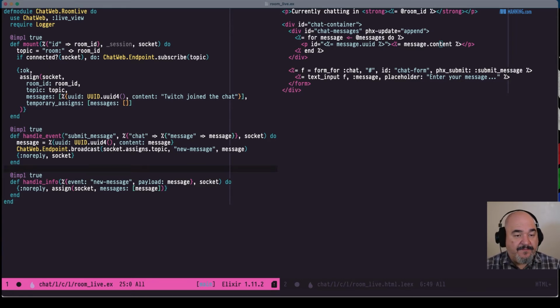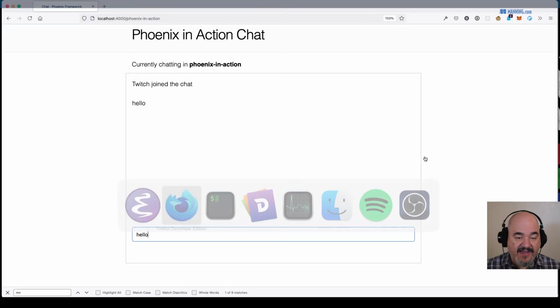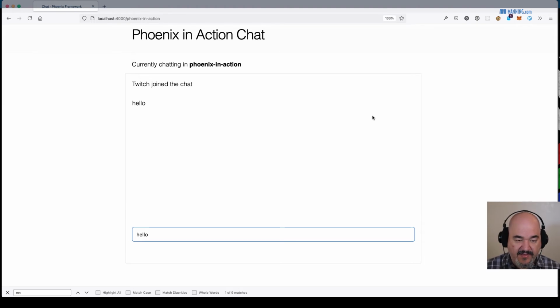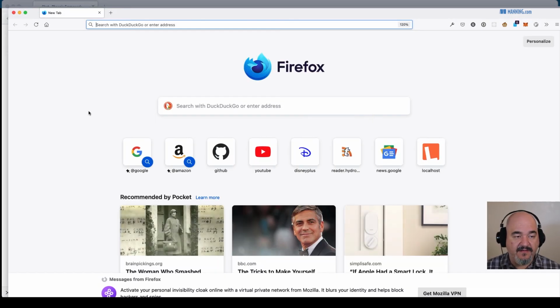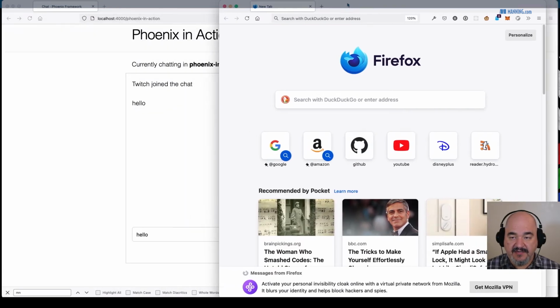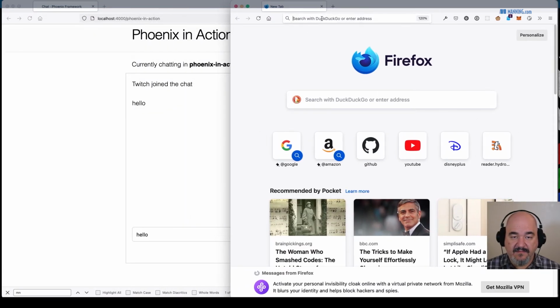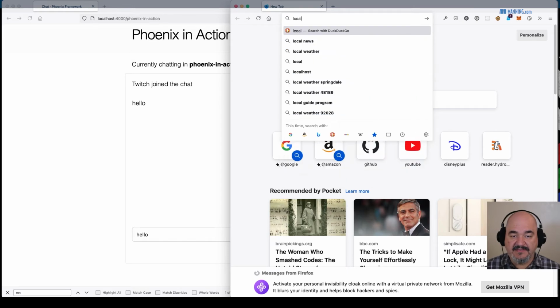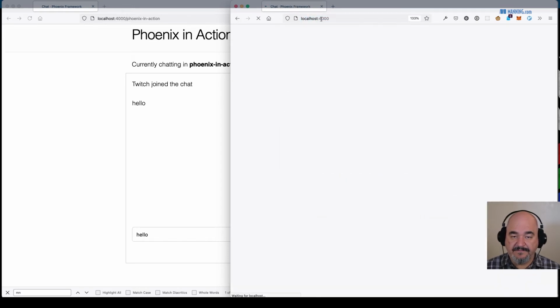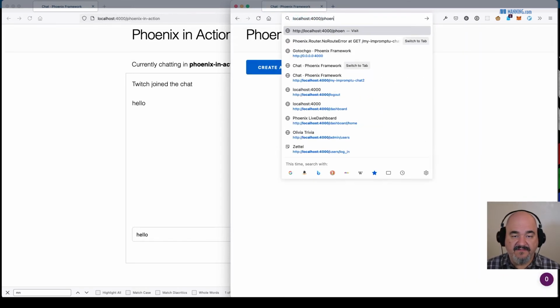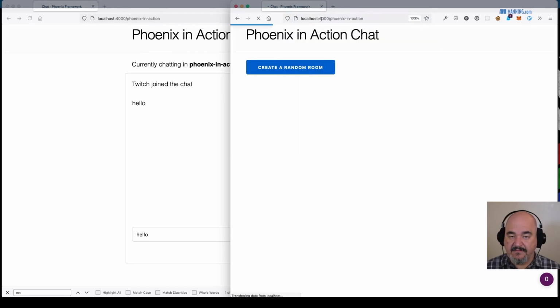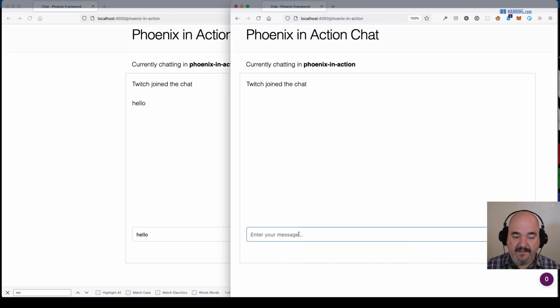What if each user that comes in, like right now, I can type hello. Oh, by the way, let me bring up another browser window and show you that this is already handling multiple connections. Localhost 4000. Oh yeah, and we wanted to go to the Phoenix in action chat room because that's where all the action's happening.